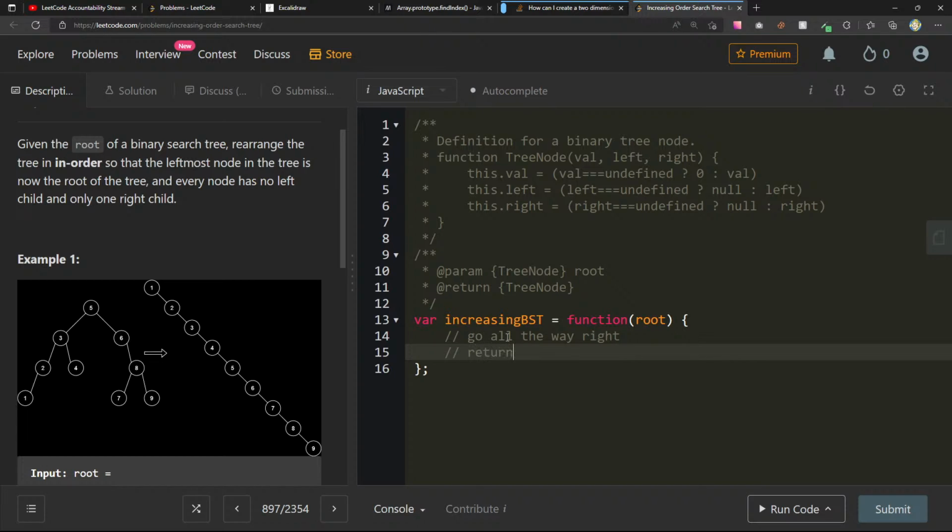and then return from null, go left, return left, and then left.right equals the current root we're on. And then we can just return root. So that gives us that. And then if I start going left, I don't want to just return left. Oh, I should go all the way left, right? I'll go left, and then I'll go right, return from null, go left, return left. See, then it gets a little bit tricky.